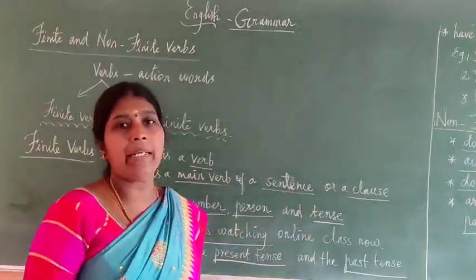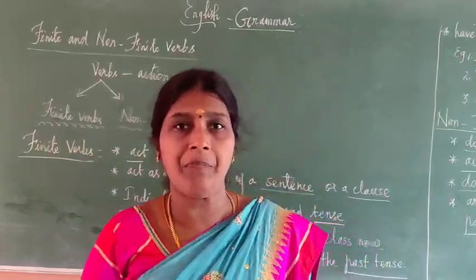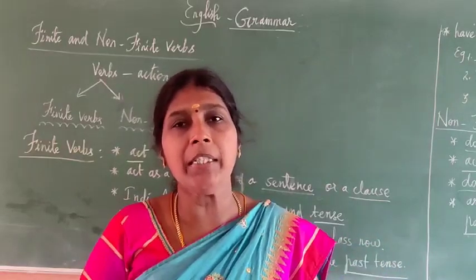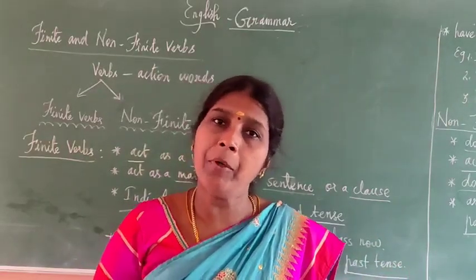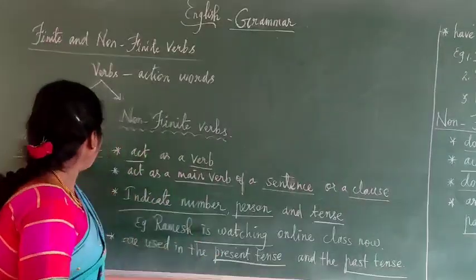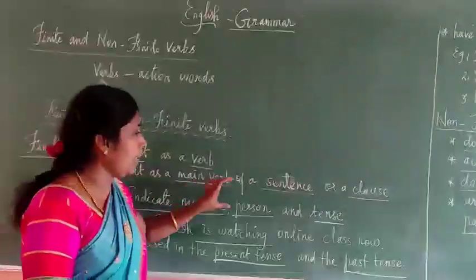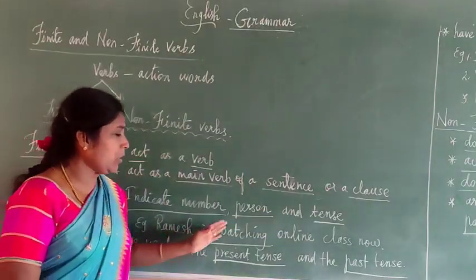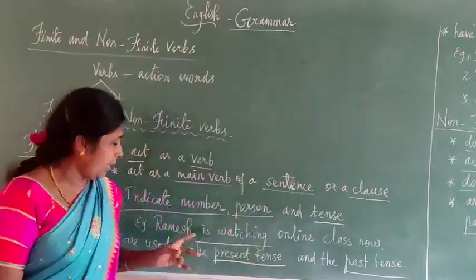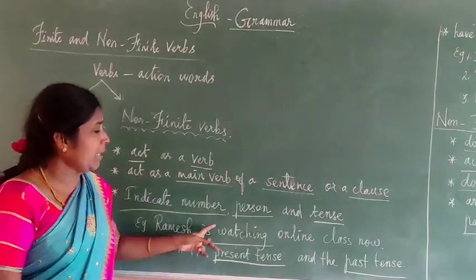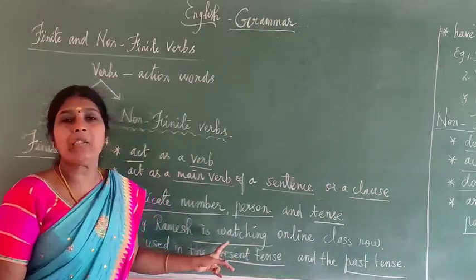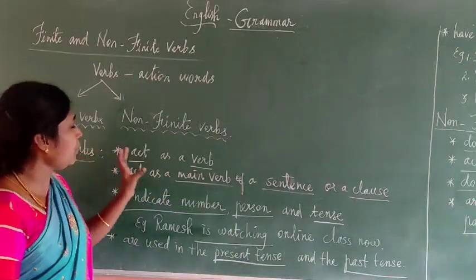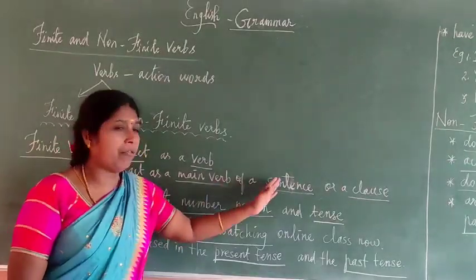And tense. You know how many tenses there are? There are 12 types. Basically 3: simple present tense, simple past, simple future. Again each one is divided into continuous, perfect, perfect continuous. So here finite verbs indicate number, person and tense. See this example. Ramesh is watching online class now. Here Ramesh is the subject, watching is the verb. What tense is this? Present continuous tense.